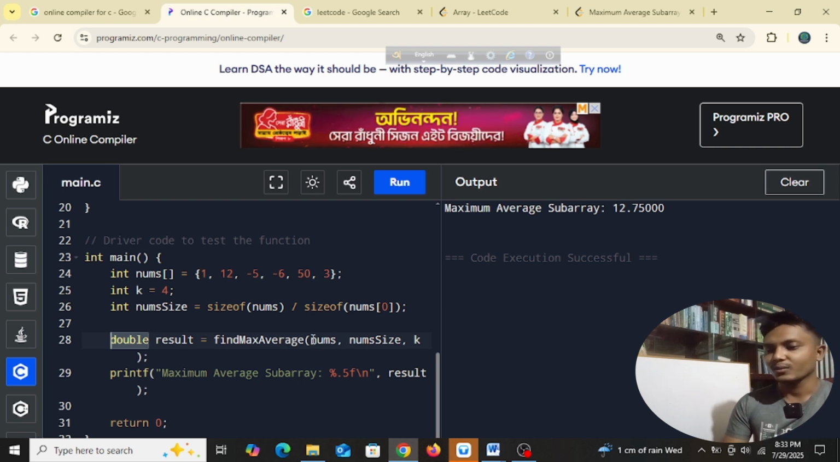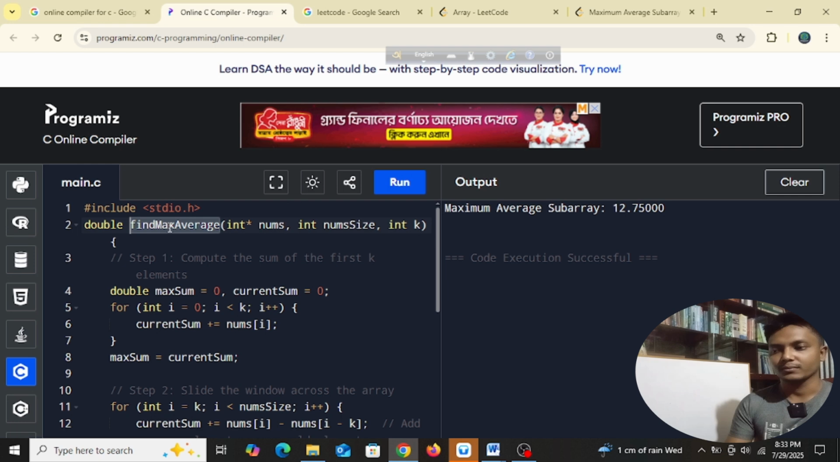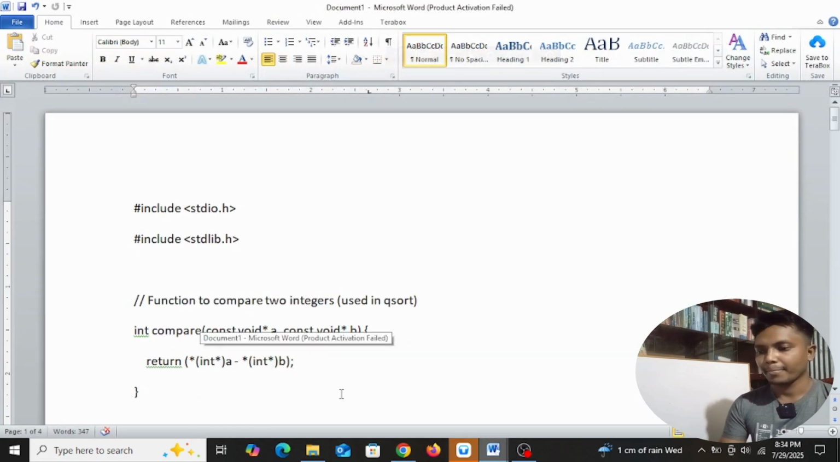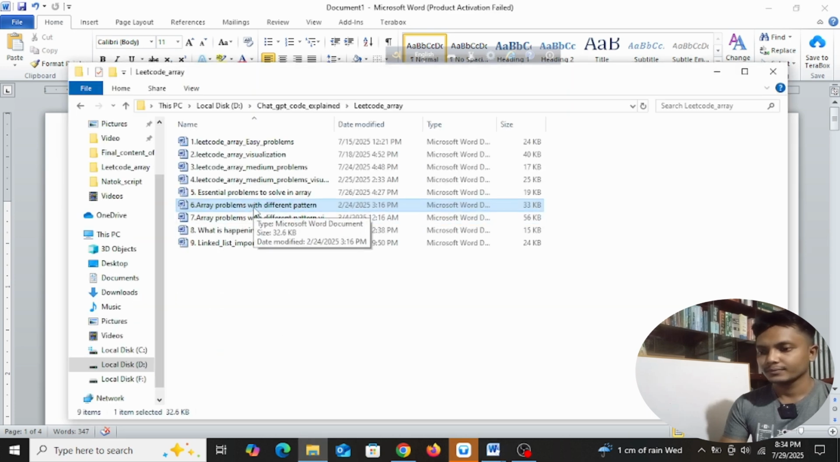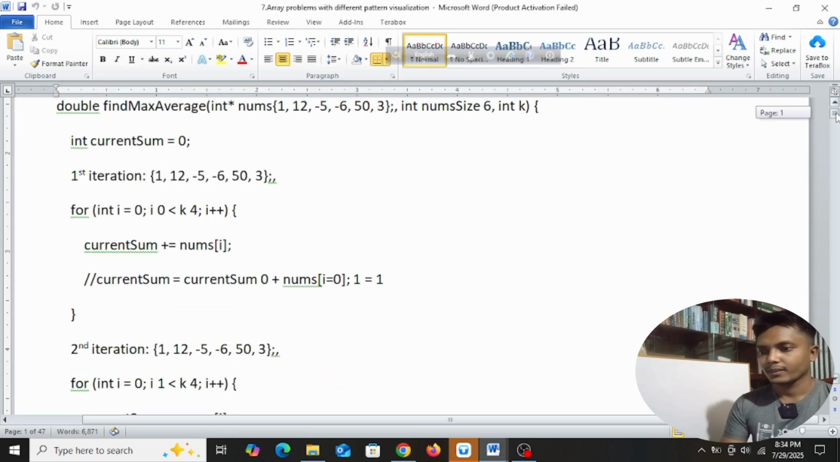So here we are passing all the variables here, nums, num size, k. Okay, so now we will have to go to the find maximum average. So the program will start executing from the main function, and then we will have to come here. Okay, so let's just visualize the code. Okay, so if we want to visualize the code,